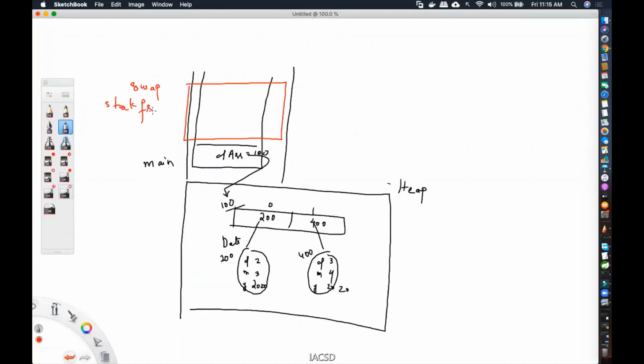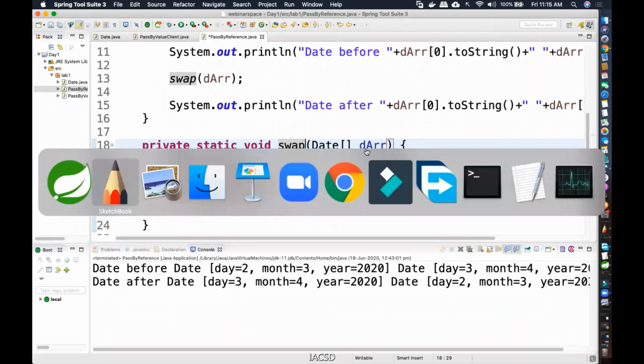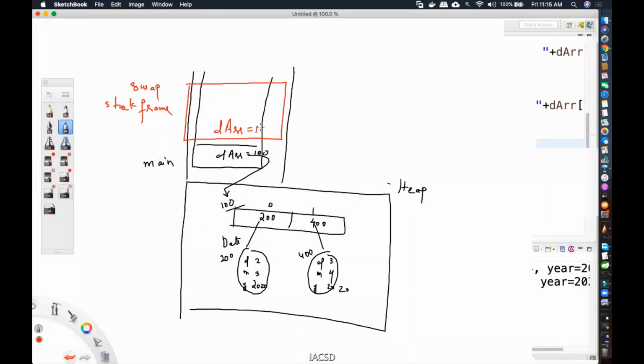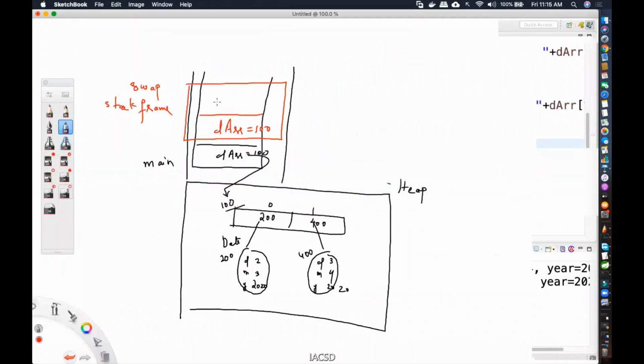Okay, and inside that I'm going to have DARR, which happens to be a local variable for swap, right? And in that DARR, what will be the value? The previous DARR, whatever value is passed over there, that value this variable will get. So in this case, what is the value? 100. Okay. Now, is there any other local variable? Yes, temp is also a local variable. Okay, so we have temp. Initial value is null because it's of class type.